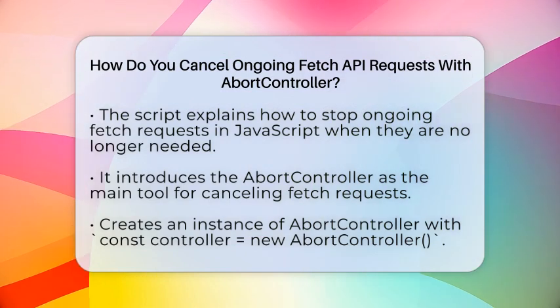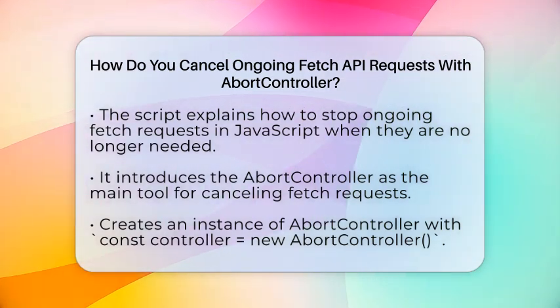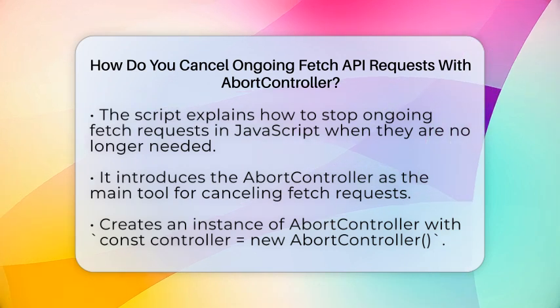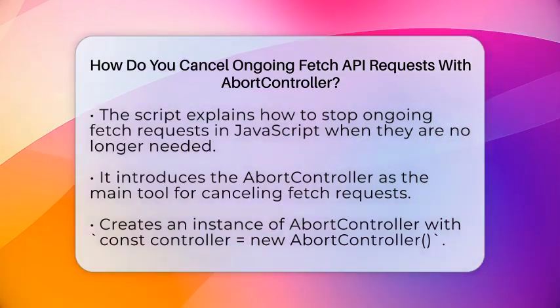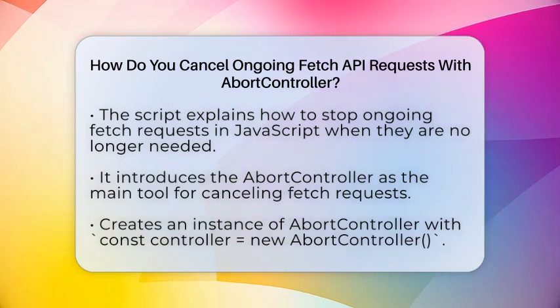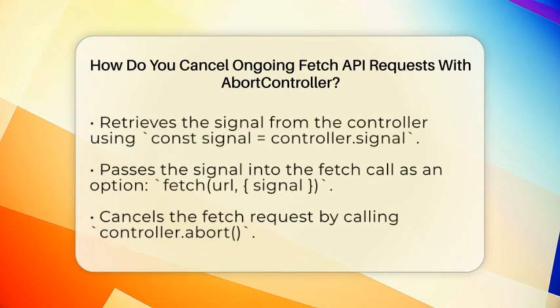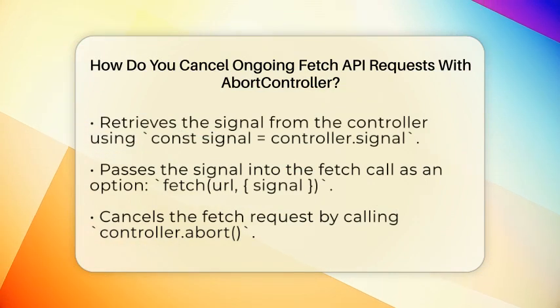For example, if a user starts a search and then quickly changes their mind, canceling the previous request keeps things tidy. Or if a component unmounts in a web app, stopping the fetch prevents unnecessary network use. The tool you need is called the AbortController. It acts like a remote control for your fetch requests.